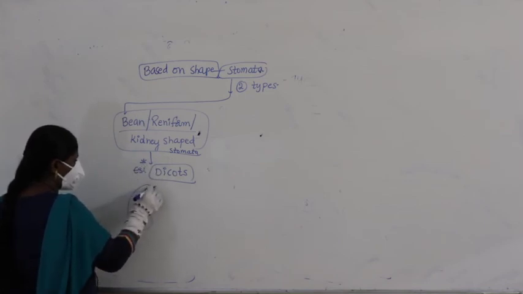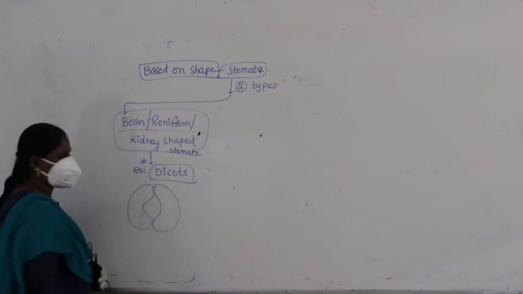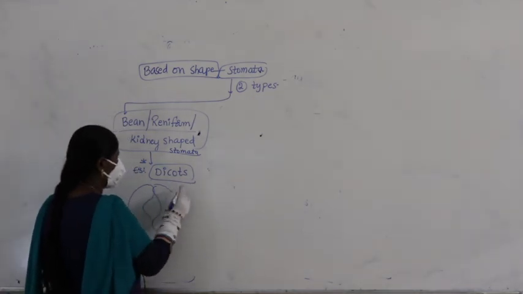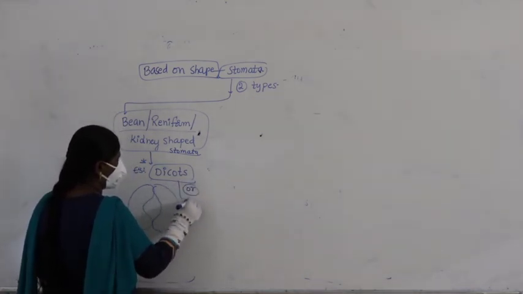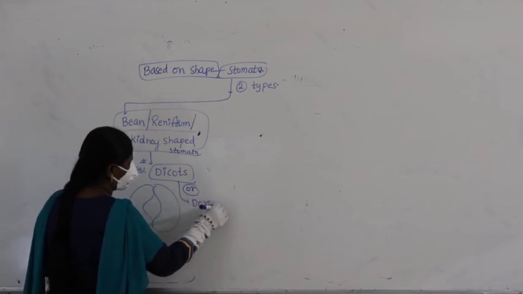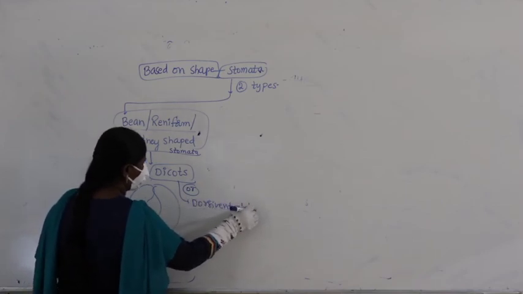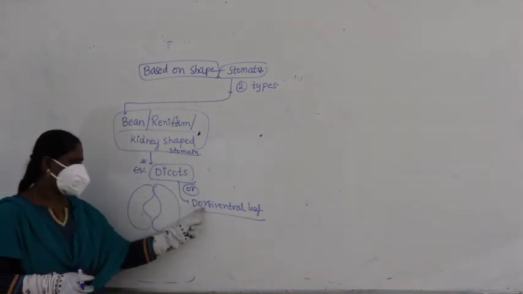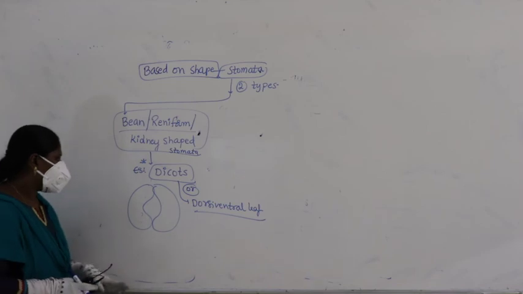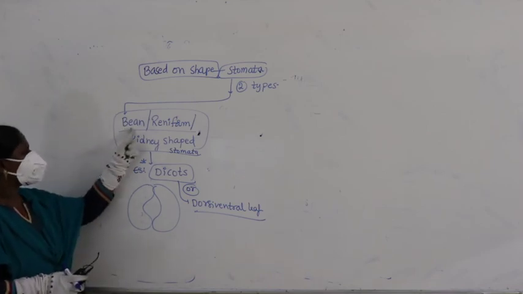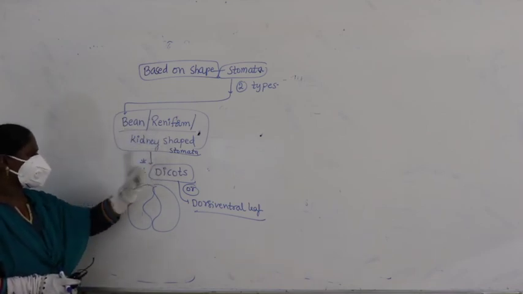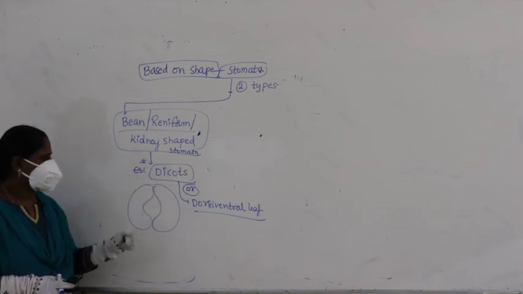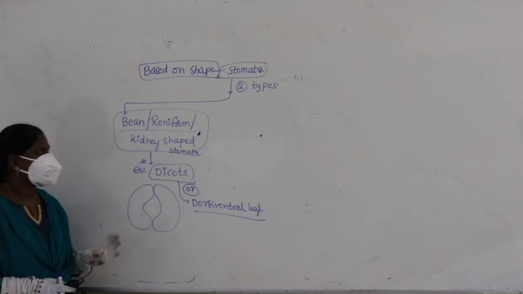So, you know this is found like this, right. So here, dicots, or most commonly another example is the dorsiventral leaf. Why do you call it dorsiventral leaf? The dorsal side is different from the ventral side, right. So here you can see bean shaped, reniform, kidney shaped stomata, most commonly found in dicots, very clearly visible on the dorsiventral leaf, right.